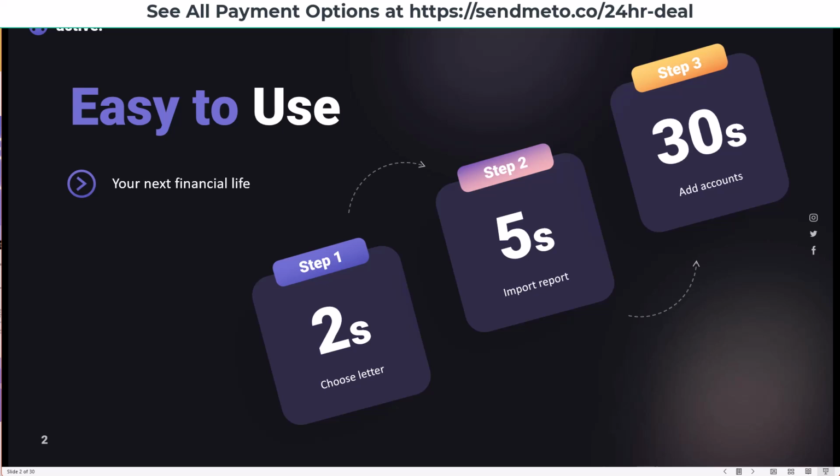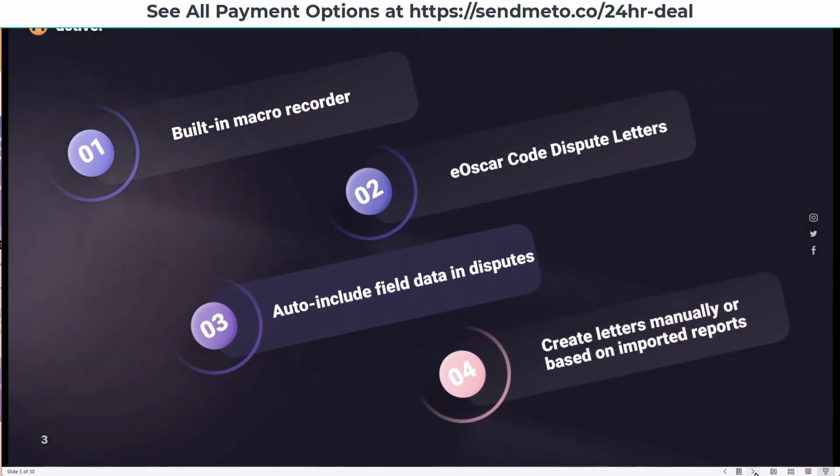This is so easy to use. All you do is choose your letter, takes 2 seconds, import your report, takes 5 seconds, add your accounts, takes 30 seconds, and that's it. There's so many different features. Let's just look at the built-in macro recorder. You can literally create your own tools just by recording your screen.